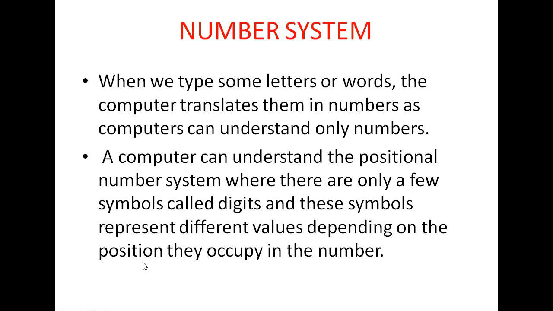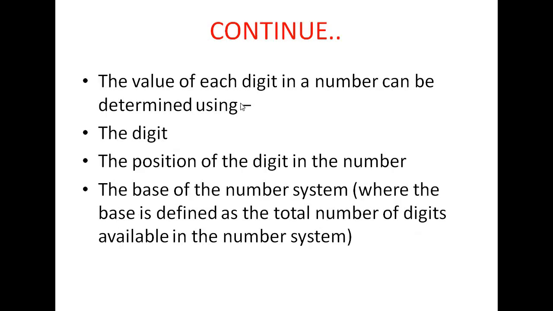Depending on the position, the digits have different types of values. The value of each digit in a number can be determined using the digit itself, the position of the digit